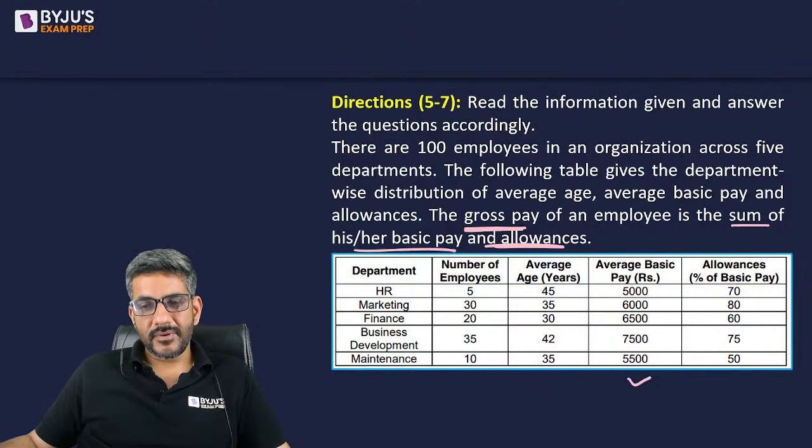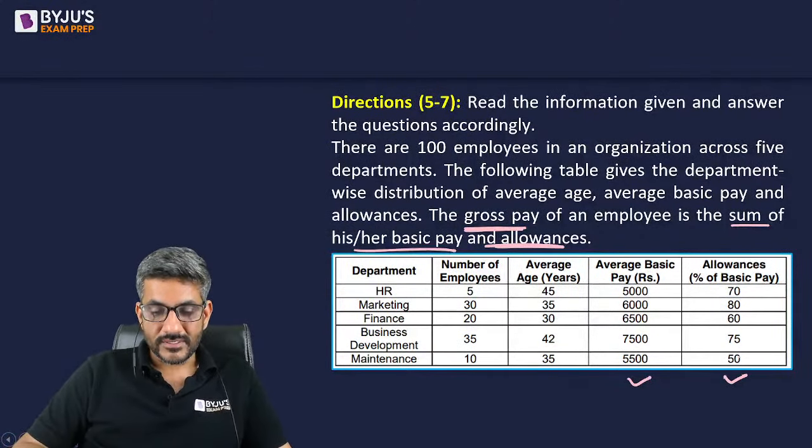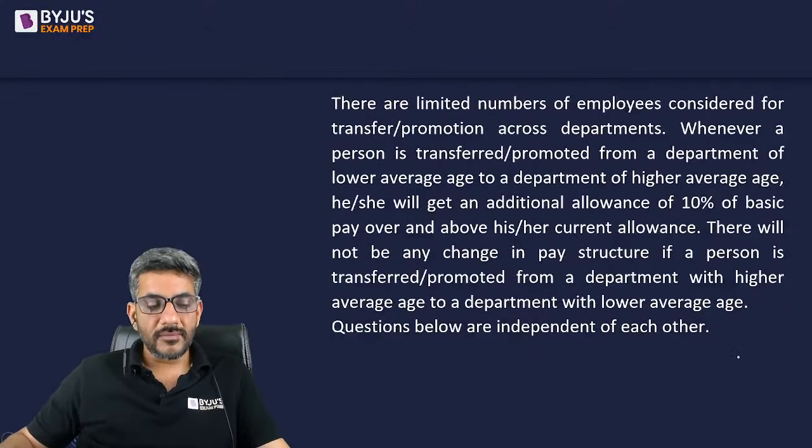So this is the basic pay. This is the percentage of basic pay. By adding them, you will get the gross pay. Average age is given, number of employees is given. Okay. Now there is more information on this.